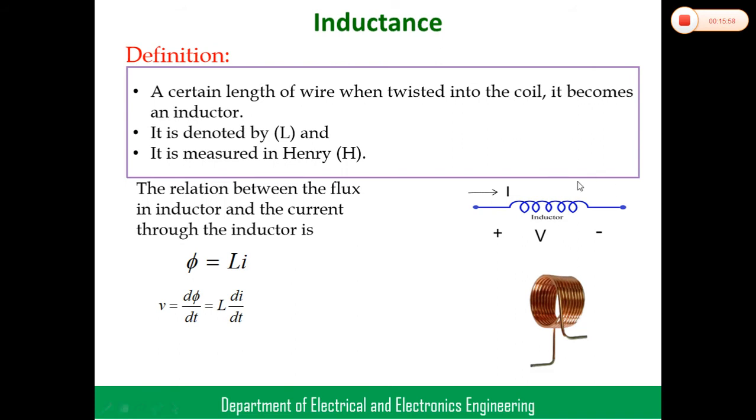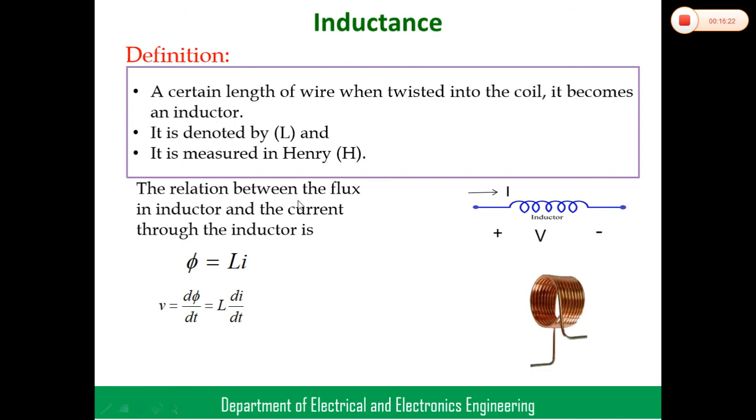The representation for an inductor is like this. Here the applied voltage across the inductor is V, and the current passing through the inductor is I. Inductance is denoted as L, and its unit is measured in Henrys, that is H.